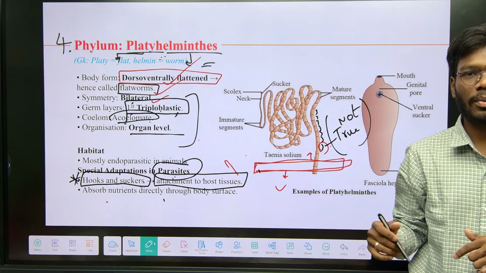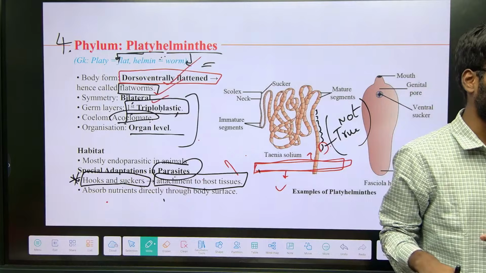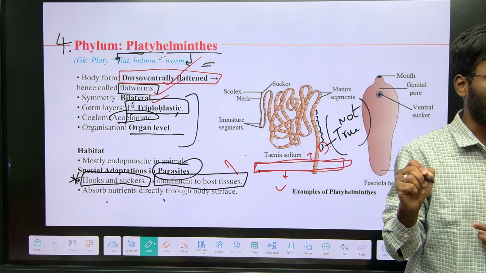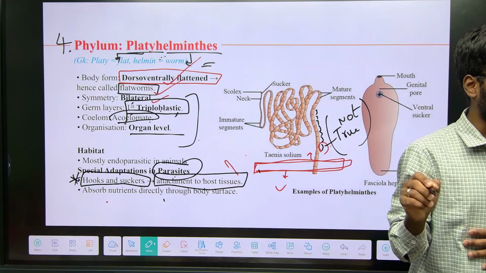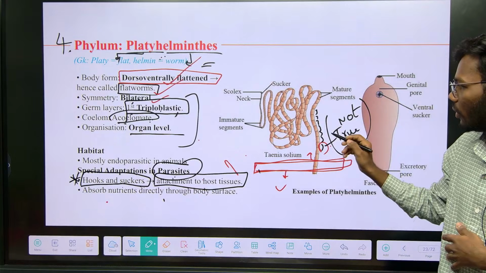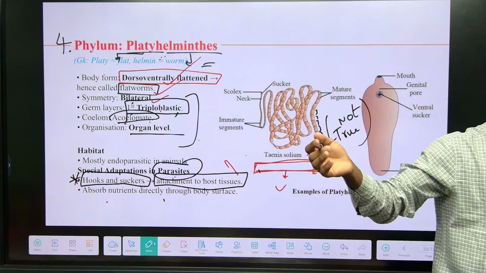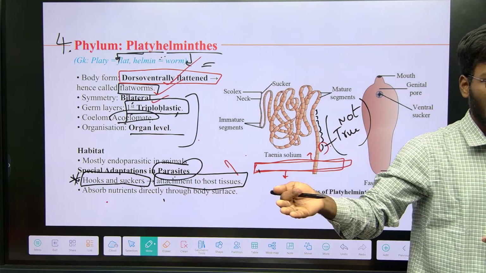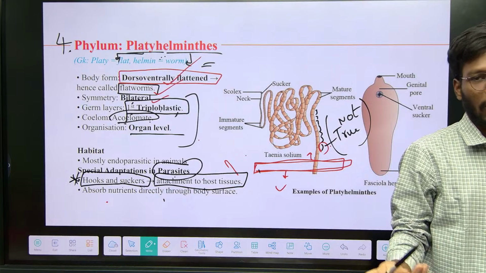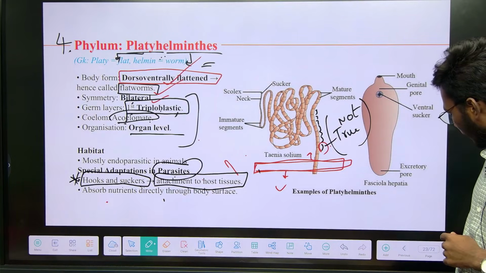Pseudo segmentation is present in which phylum? Platyhelminthes. That is also one of the important points you just mention. Pseudo segmentation is prominently found in Platyhelminthes only. Metameric segmentation is prominently found in Annelida. Normal segmentation is found in Arthropoda. Remember? Right.